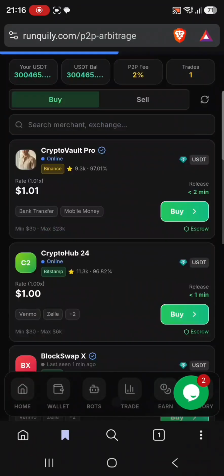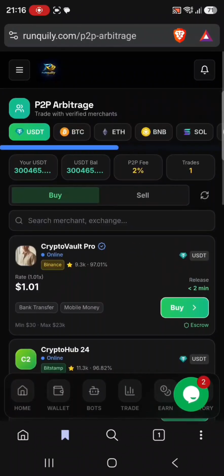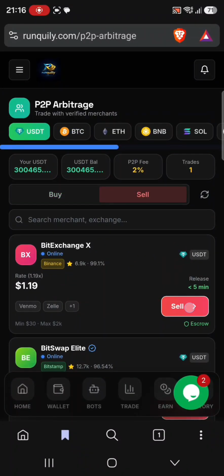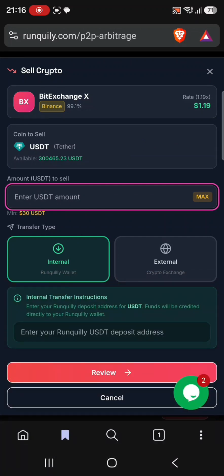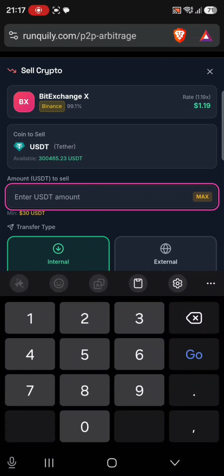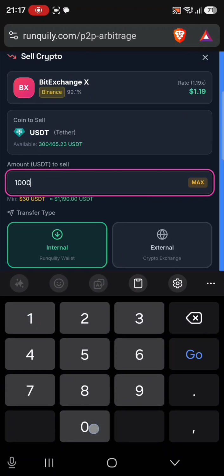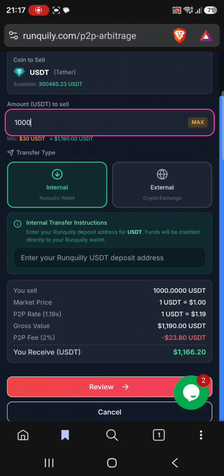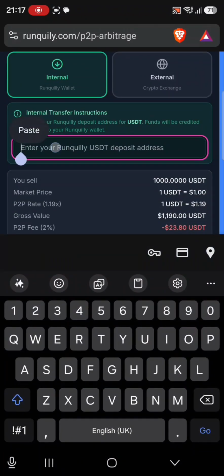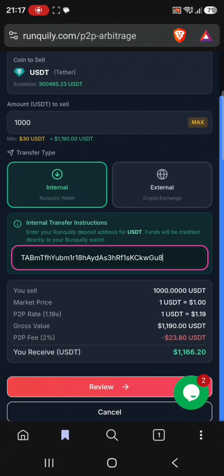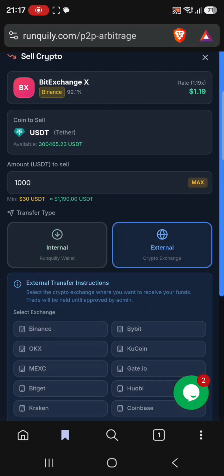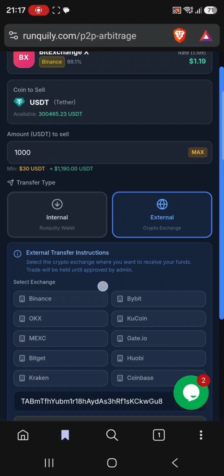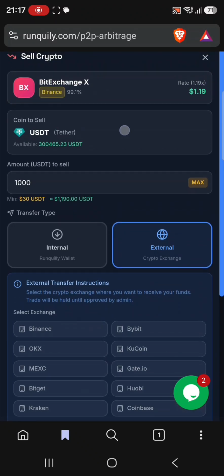Then we make a withdrawal, which is very basic. And I always tell you that you can make withdrawals anytime of amount less than 100,000 USDT. So I'll enter the amount. Let's trade with 1,000 and see what we will make, because it has been long. Then I'll paste my Ranquilly address, which I told you already how to copy. You can see I'm receiving in my internal wallet, but if I were receiving in my external wallet, you can see I could have entered my Binance address. So we are trading with 1,000 USDT, crypto arbitrage trading.